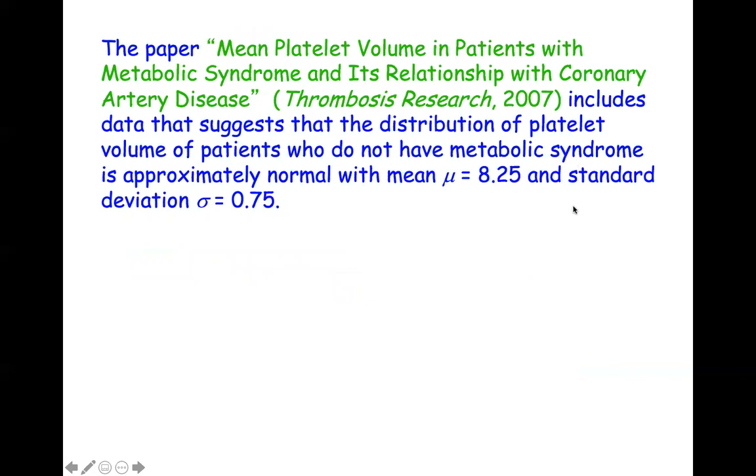The paper "Mean platelet volume in patients with metabolic syndrome and its relationship with coronary artery disease," Thrombosis Research 2007, includes data that suggests that the distribution of platelet volume of patients who do not have metabolic syndrome is approximately normal, with mean equals 8.25 and standard deviation equals 0.75.